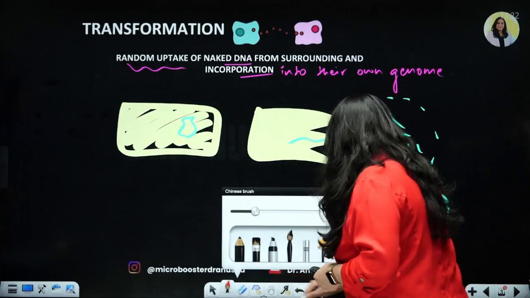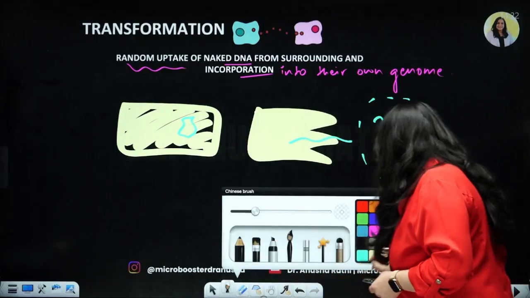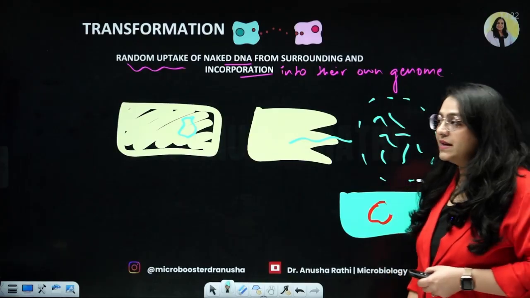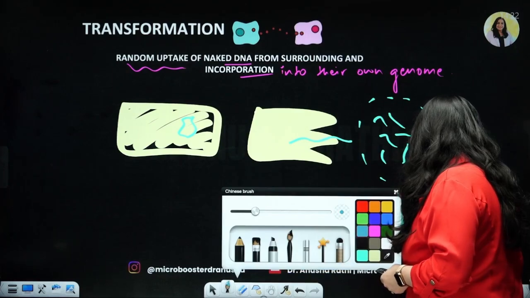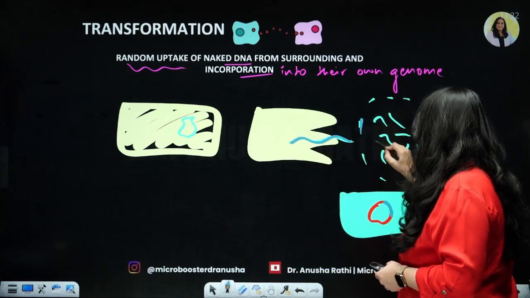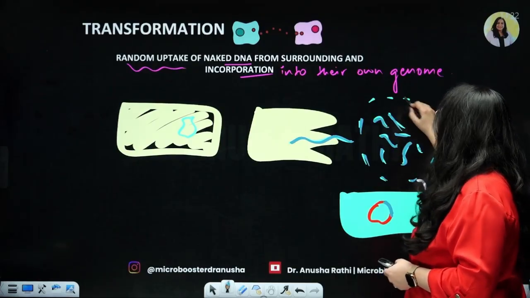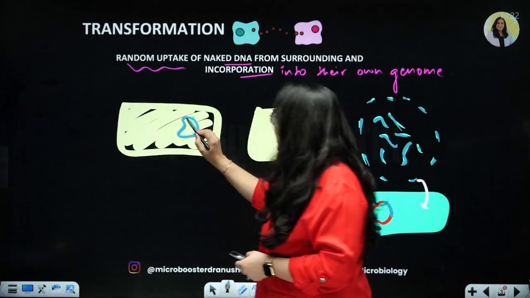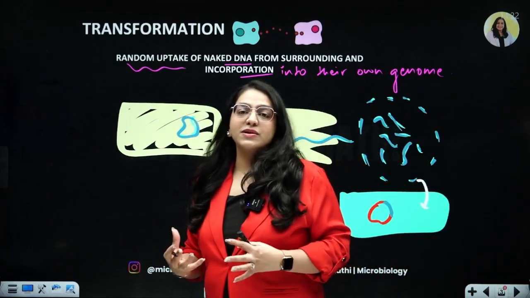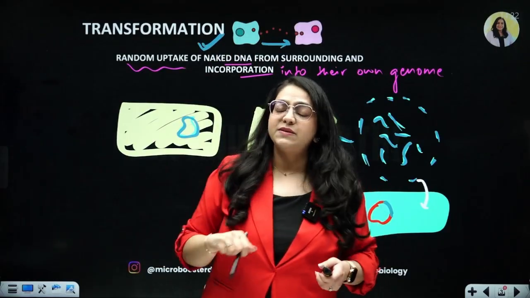But passively from the environment, this bacteria B is going to take up the genetic material and incorporate the genetic material of bacteria A into its own genome, right? So for lack of a better color, let's use a different color here. Suppose this was the genetic material. Now you can see that the DNA of bacteria A has been incorporated into bacteria B passively through the process which is called transformation. So you can see that passively the genetic material is being exchanged.